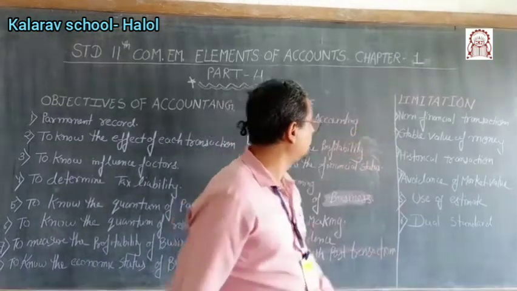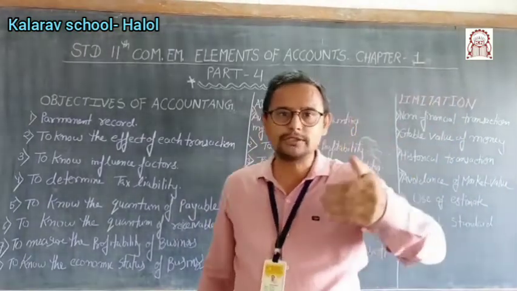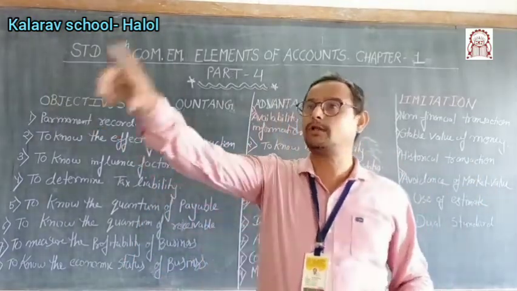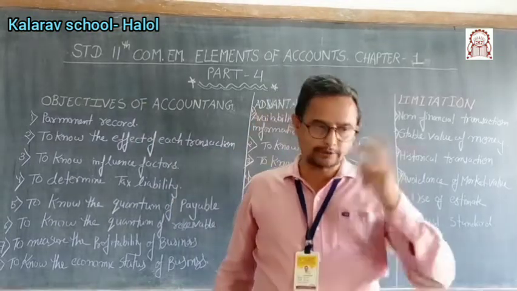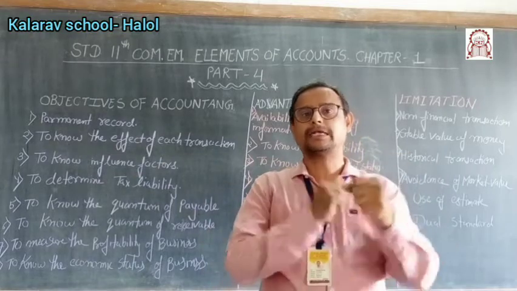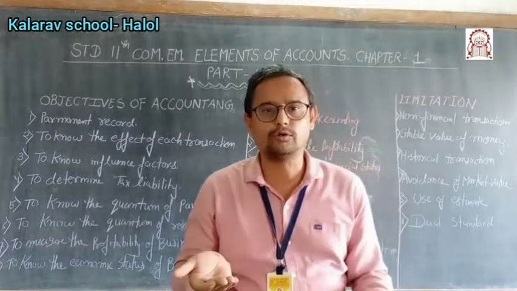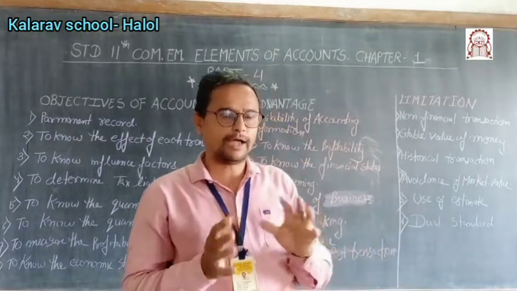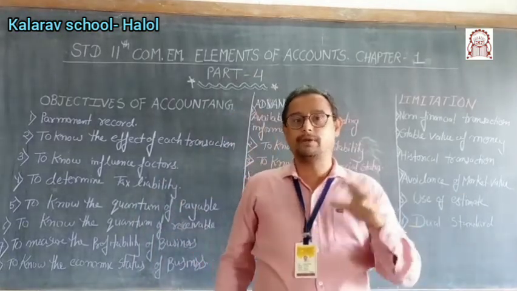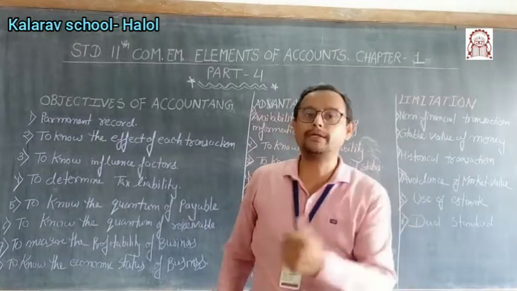Next is stable value of money. We know that one value is that which is mentioned in the books of account, and the second value is there which is going on in the market, and we always do the work as per the account. Market value we never consider, and what happened due to that? One clash has risen. हमारा प्रॉफिट कुछ और बता रहा होता है और रियल में पोजीशन कुछ और होती है. Due to that reason that type of error, okay, it is natural, it is not man-made, so that type of limitation it can't be cleared, okay, that is the limitation of accountancy.